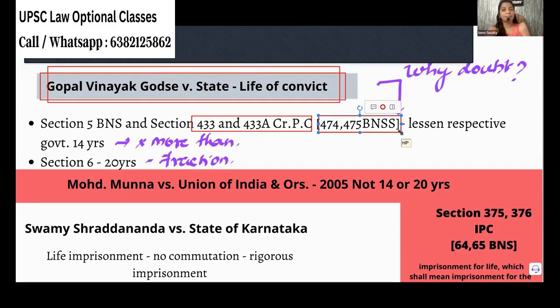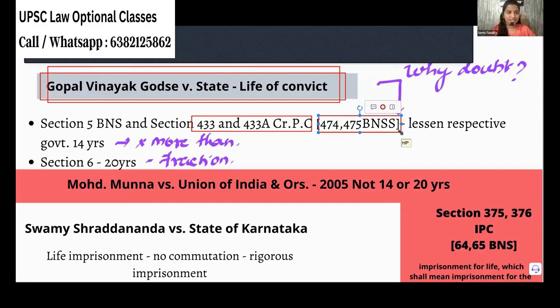Then the appropriate government will commute the life imprisonment, and at maximum they can reduce it by 14 years, not more than that. His age must be something like 30 or 40. He has spent some 14 years and I commute it to 20 years. Will that work? Within 20 years, he is going to die.